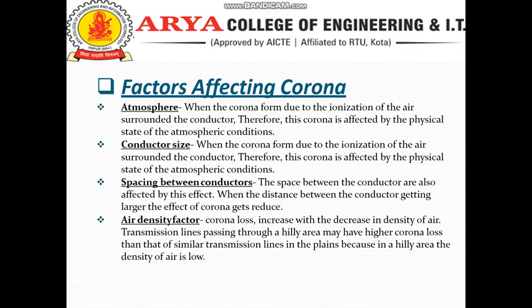Factors affecting the Corona. Atmosphere: when the Corona is formed due to the ionization of air surrounding the conductor, Corona is affected by the physical state of atmospheric conditions. Conductor size.